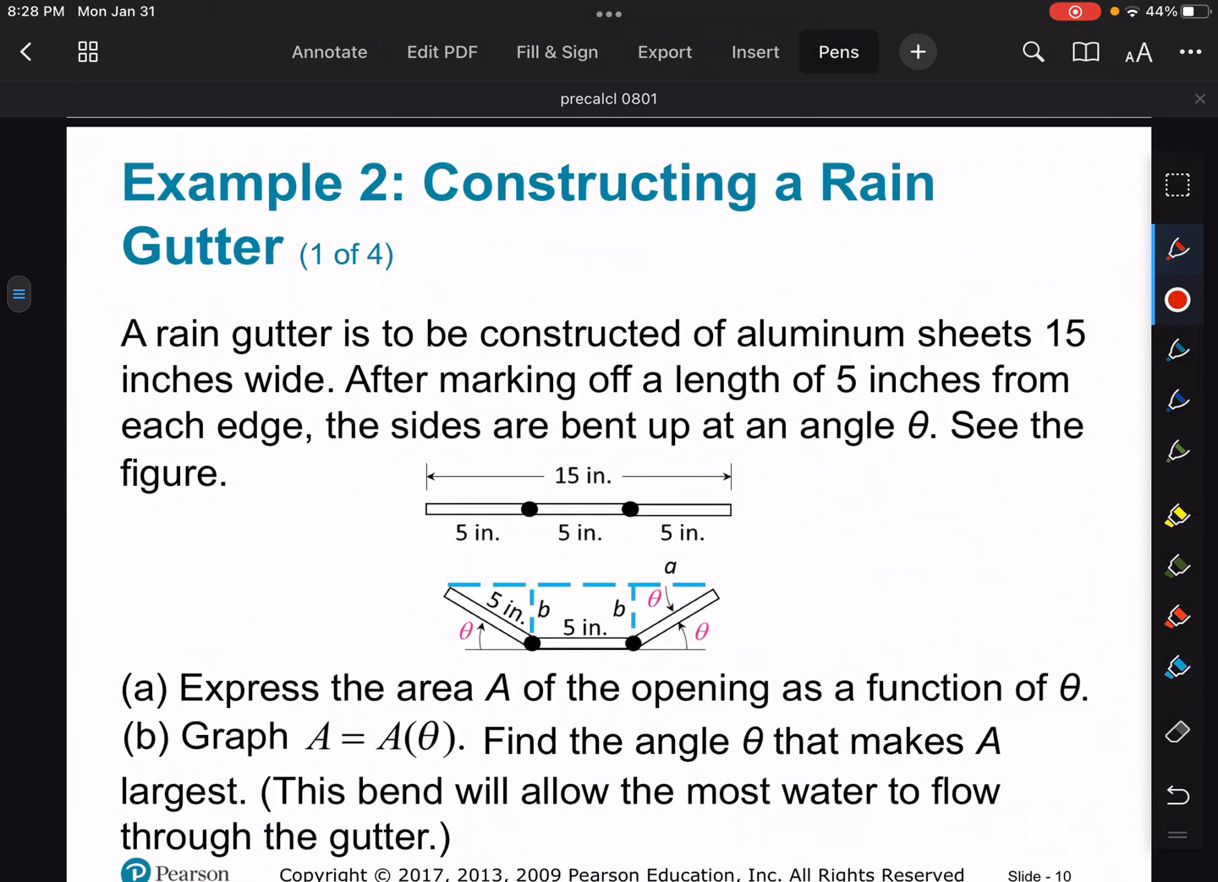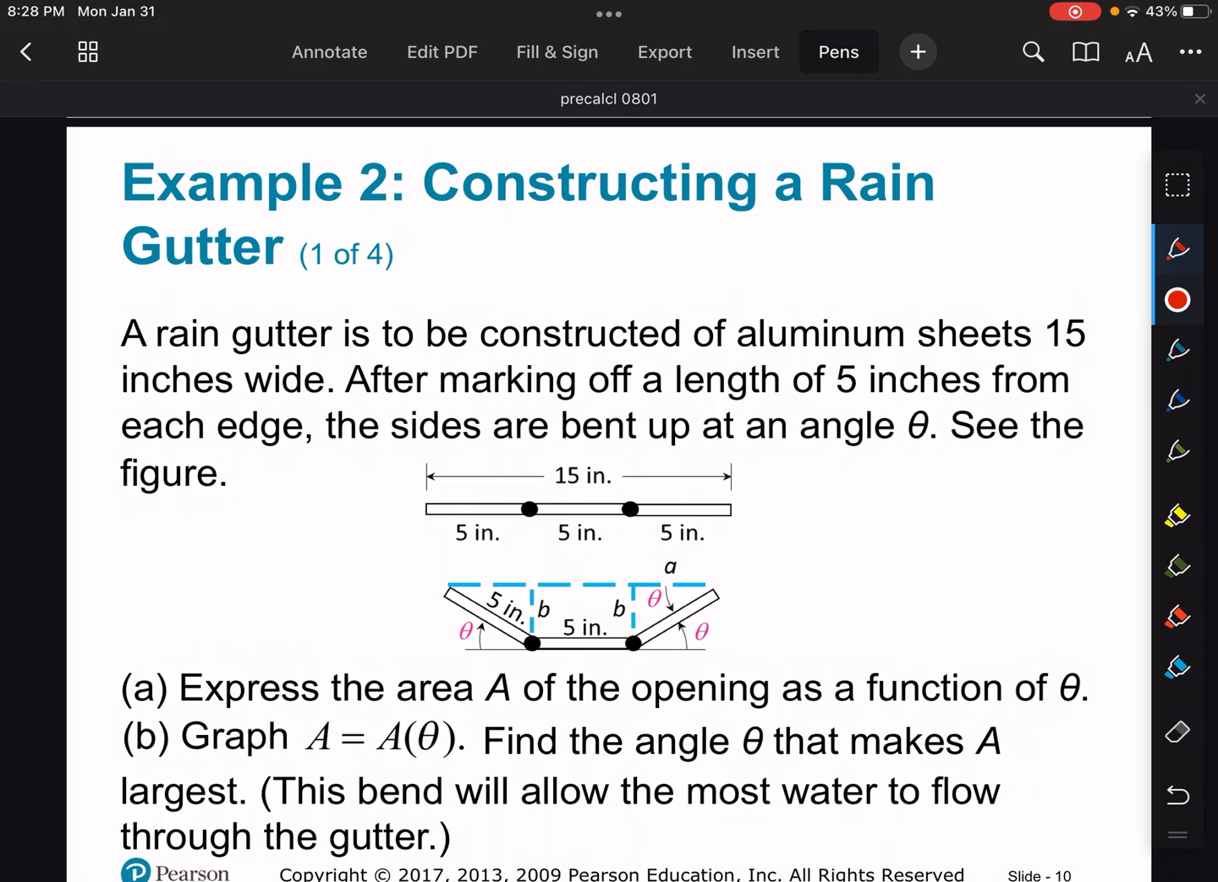This is a problem of a rain gutter that's going to be constructed of material that's 15 inches wide. After marking off a length of 5 inches from each edge, the sides are bent up at some kind of angle, and we're supposed to figure out the correct angle that would allow for the most water to flow through the gutter. Kind of an interesting problem.